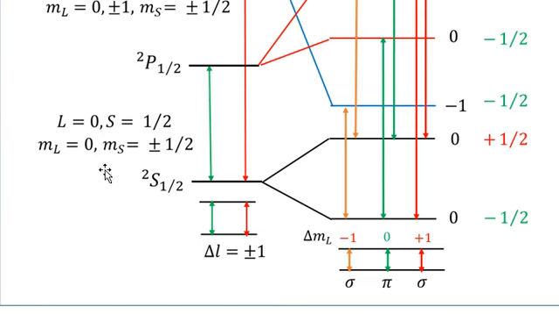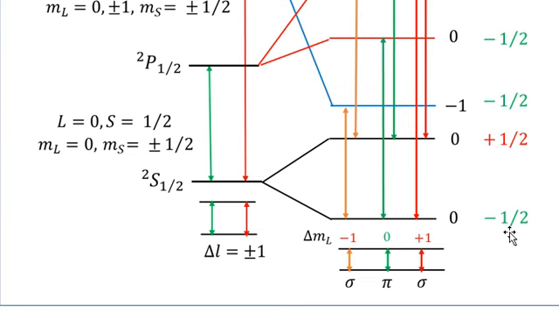When L is equal to 0, ML is equal to 0. When S is equal to half, MS is equal to plus or minus half. So two values of MS and one value of ML equal to 0. So in total, there will be only two values. So you see that I have shown the red value of plus half and the 0 value of ML.